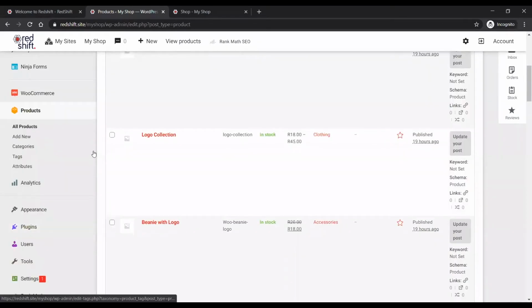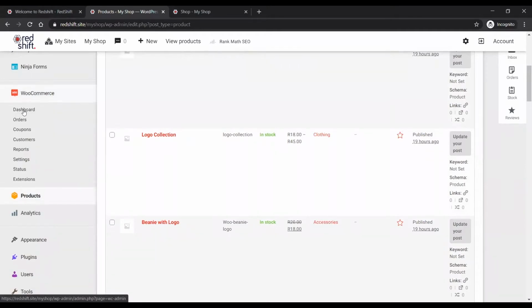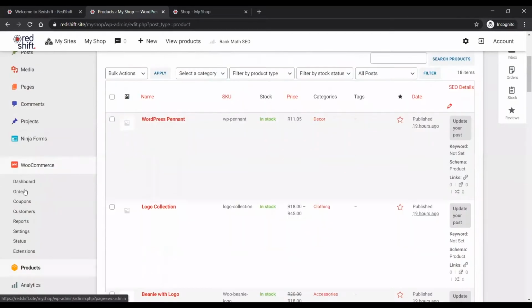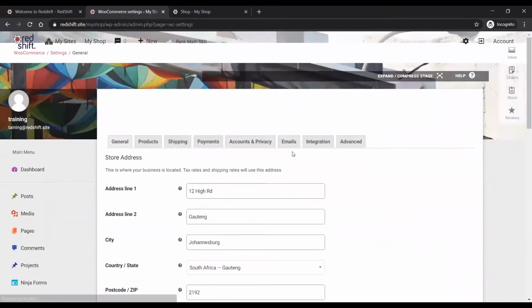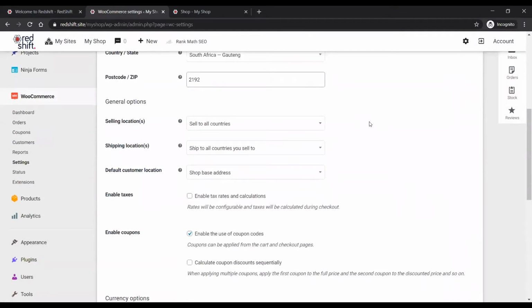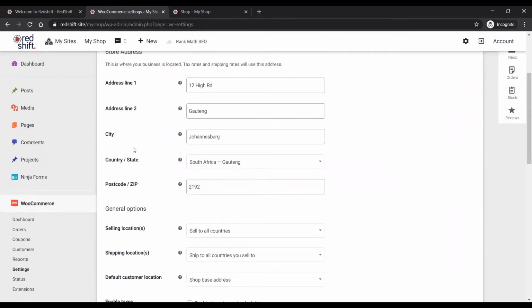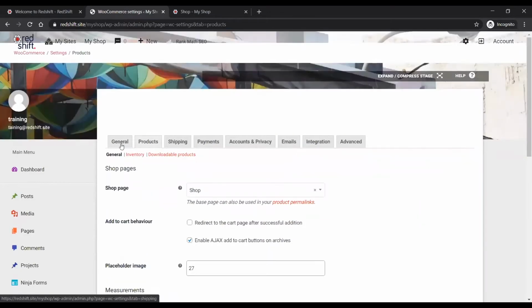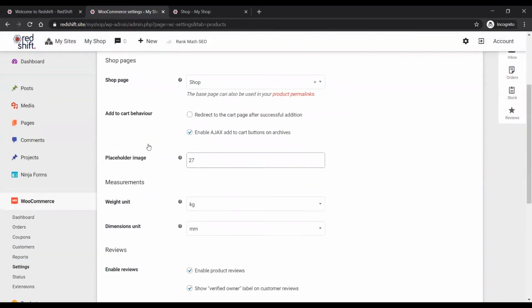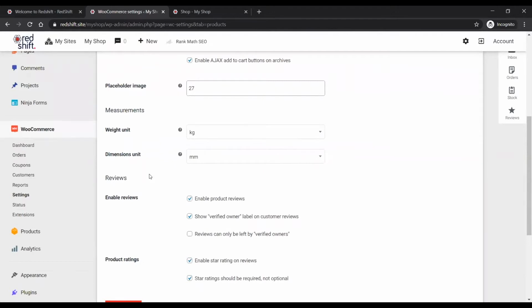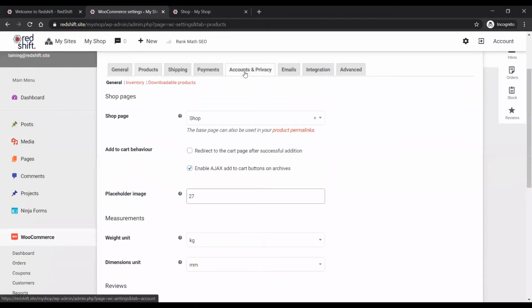The other thing that you will absolutely have to do is come into your WooCommerce settings. So here, this is the admin area, dashboard area. You'll find WooCommerce is already installed, but you must come to the settings in WooCommerce and run through them and change them to your address, your shipping requirements, your product requirements, etc. Come through and check all of these settings, please. This is very important. Everything, the accounts and privacy, the email, all of it. It's all vital. Payments is, of course, the other absolutely vital part.